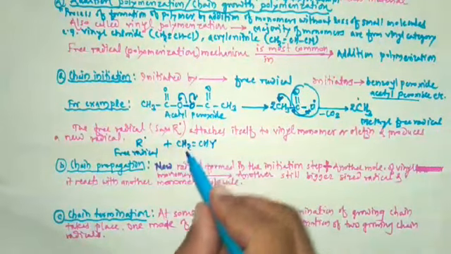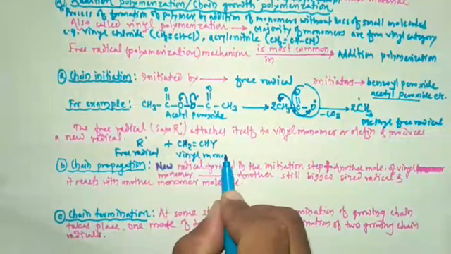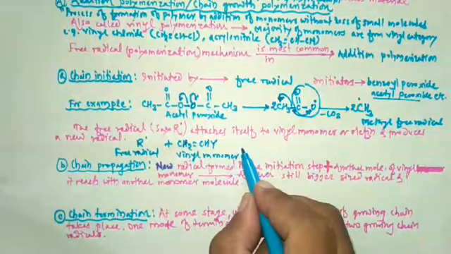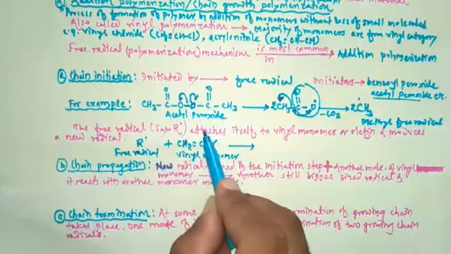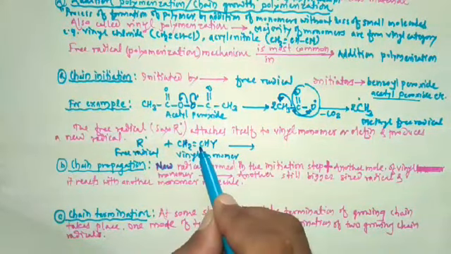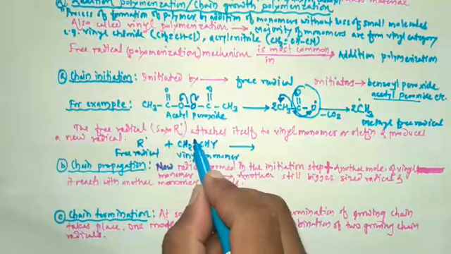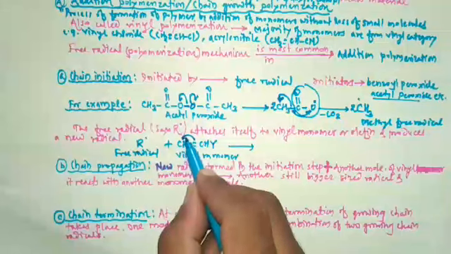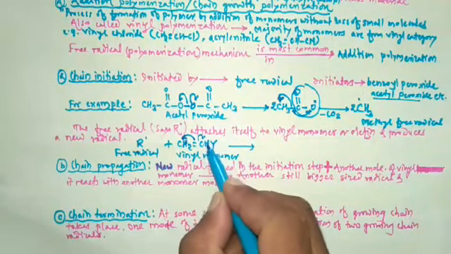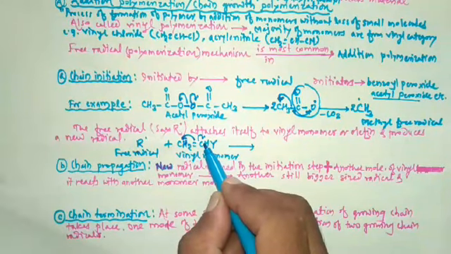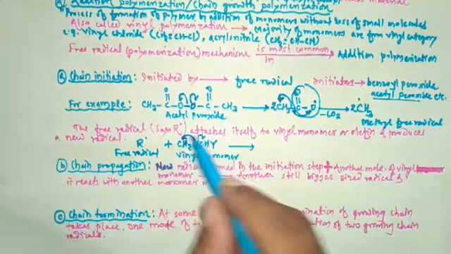So this is the vinyl monomer. Free radical R dot attaches to the vinyl monomer. During this attachment, an electron from this bond gets shifted towards this CH, and then this R gets attached to this CH2.